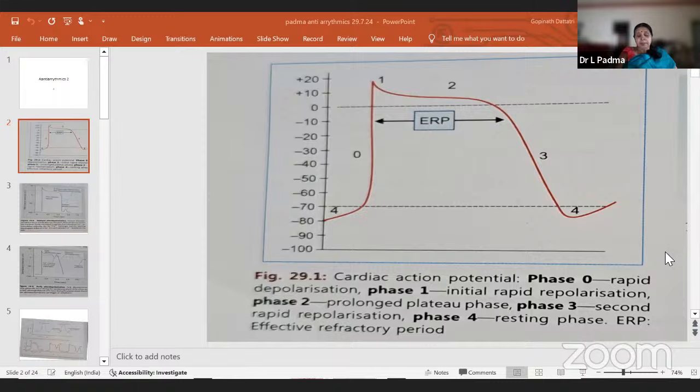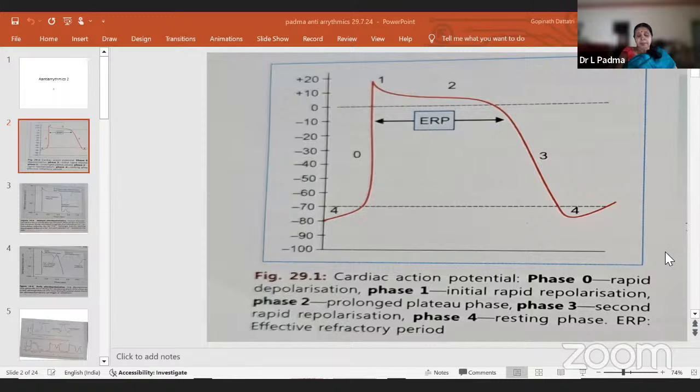Okay. Again, once more, revision because we tend to forget this. See, all of you know this is an action potential. Phase 0 is the initial depolarization, phase 1 is the initial rapid repolarization, this is the plateau phase, and this is rapid repolarization coming back to the original position. Then the 4th is the resting phase, so that it can go once again.